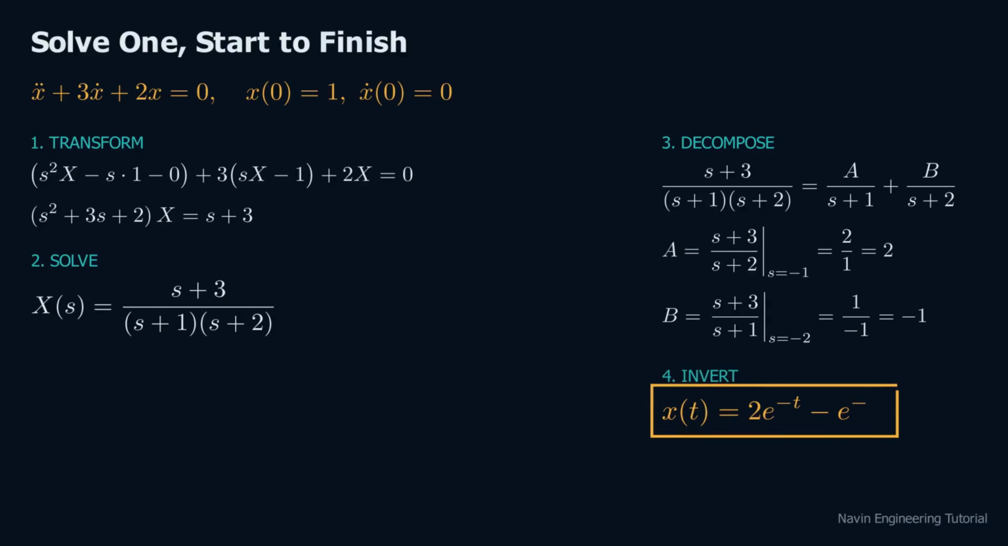Step 4. Invert, using the only pair we need. 1 over s plus a comes from e to the minus at. The answer: x of t equals 2e to the minus t minus e to the minus 2t. Never skip the check. At time 0, 2 minus 1 is 1, correct. Differentiate. Minus 2 plus 2 is 0, correct. Both initial conditions are satisfied.